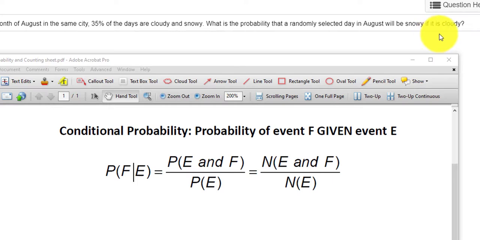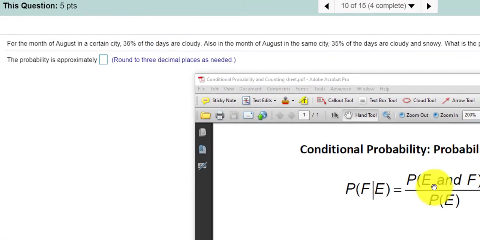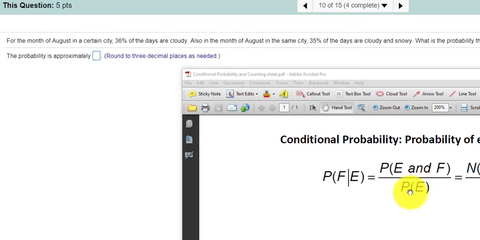We're given that it's cloudy, because it says, what is the probability of snow if it is cloudy, meaning given that it's cloudy. So cloudy would be the E. The probability that it's cloudy is 36%, so 0.36 would be on the bottom.